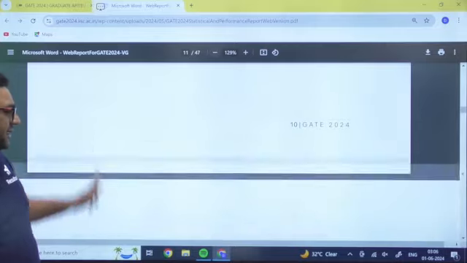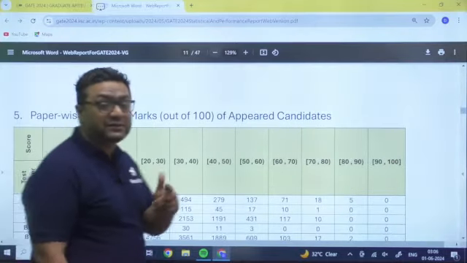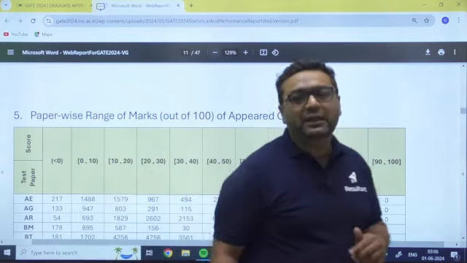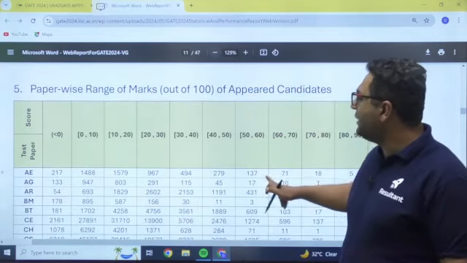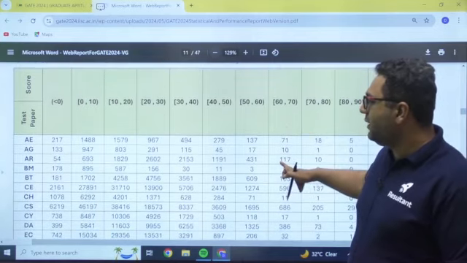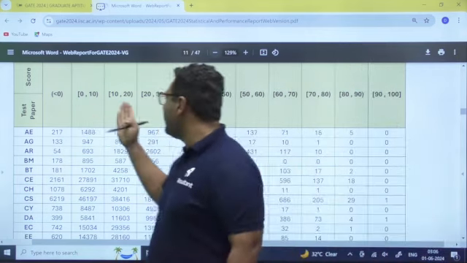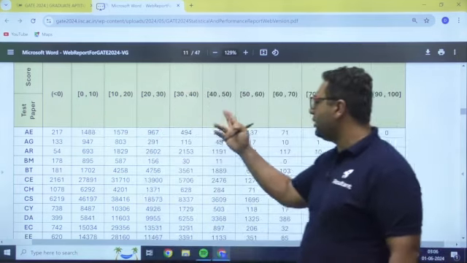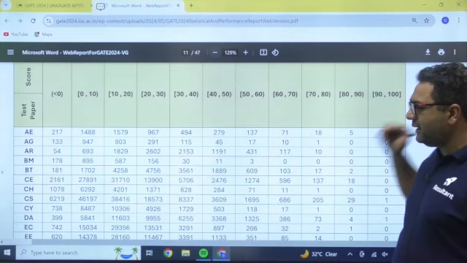So guys, likewise there are some other data also. This is the paper wise range of marks. This is very important data. This will tell you how many students are lying in some particular range. Now you can see range of marks out of 100 of appeared candidates. Whenever we talk about this, the ranges are less than 0, 0 to 10, 10 to 20, 20 to 30, 30 to 40, 40 to 50, 50 to 60, 60 to 70, 70 to 80, 80 to 90, 90 to 100.